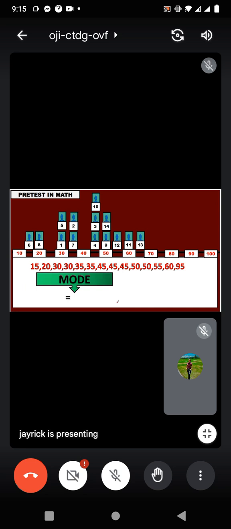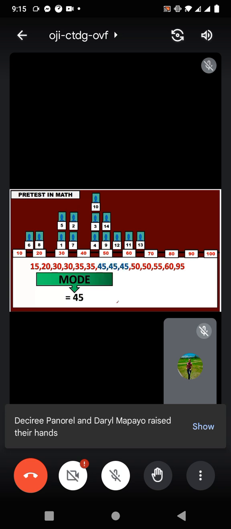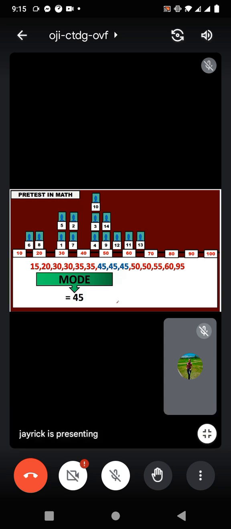Same mode lang yapon, sir, mayroong outlier. Okay, very good. Same mode pa rin. 45 is still the value having the highest number of repetitions, 45. Now, let's have this one. How about this one? From this point to this point, what have you observed?